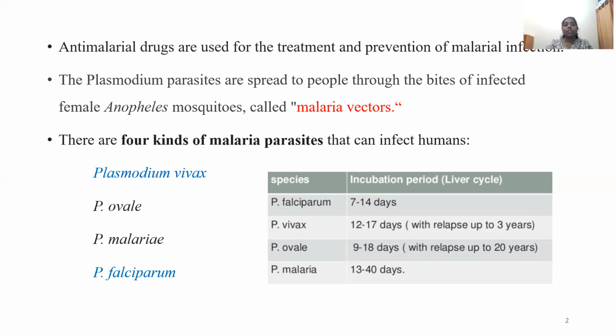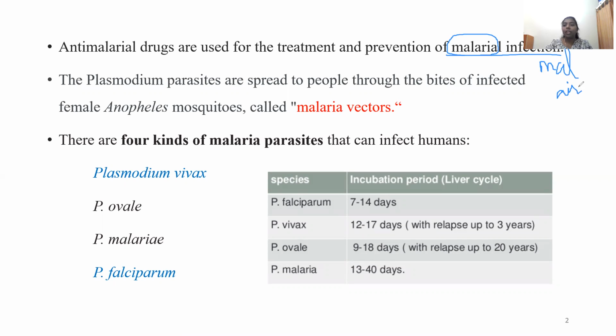As you can see on the screen, you can define anti-malarial agents as the drugs that are used for the treatment and prevention of malarial infection. And you must be knowing how this term called malaria was coined. It is coined from two terms, mal and air.